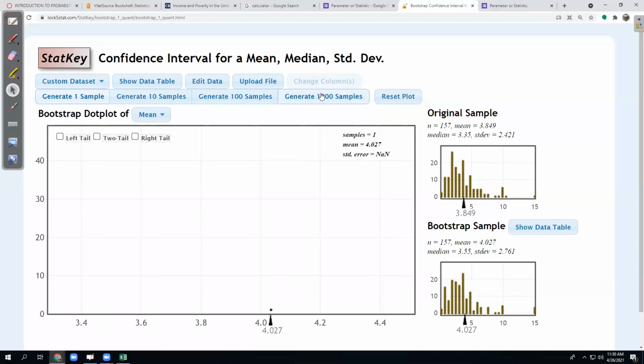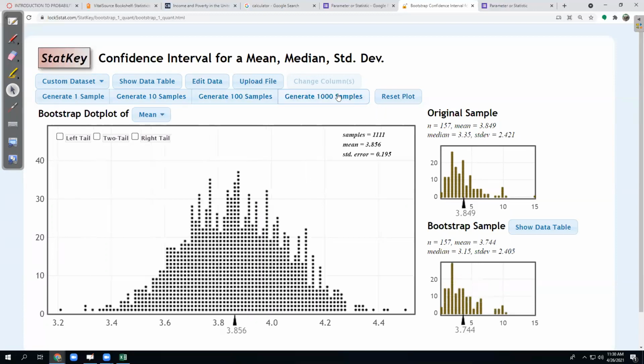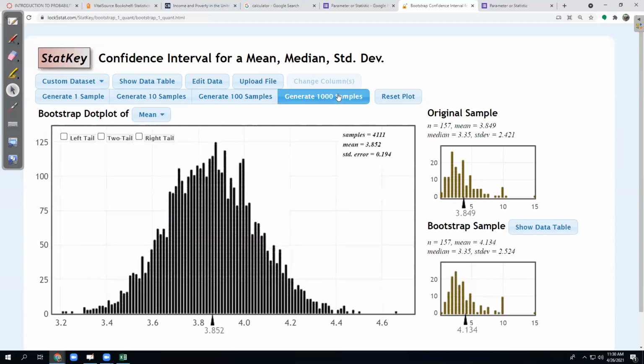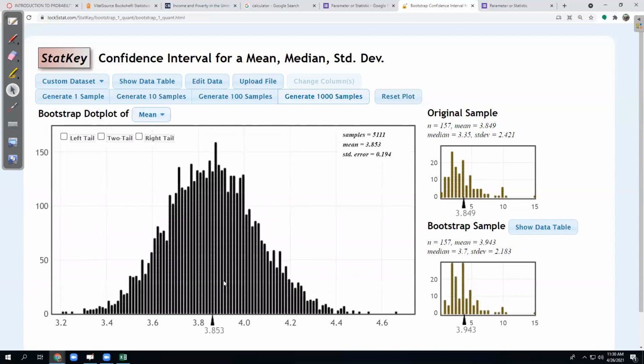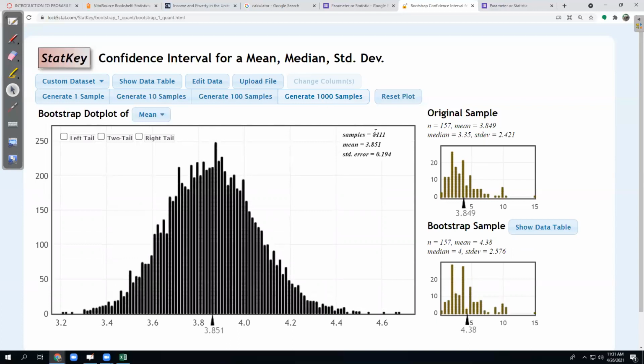But what I want to do is generate thousands of them. I want to make what's called a sampling distribution. So I could do 10 more samples of size 157, I could do 100 more, but I want to do thousands of them. Generally, to create an interval estimate based on a simulation like this, we usually want to do more than 6,000 samples. This runs in your web browser on your computer, so the speed at which it generates 1,000 is going to vary from computer to computer. I have an old laptop at home, which this sets the fan spinning pretty heavy. I'm going to go up to 8,000-ish. So I have 8,111, more than 6,000.